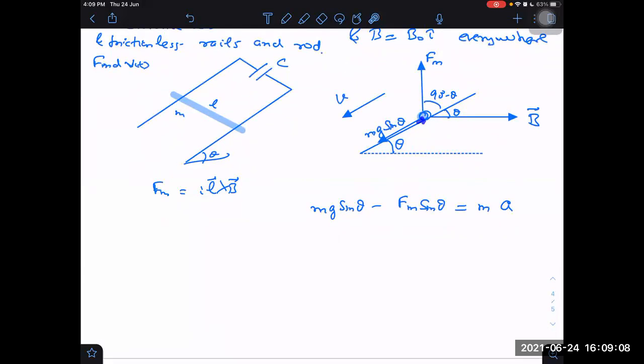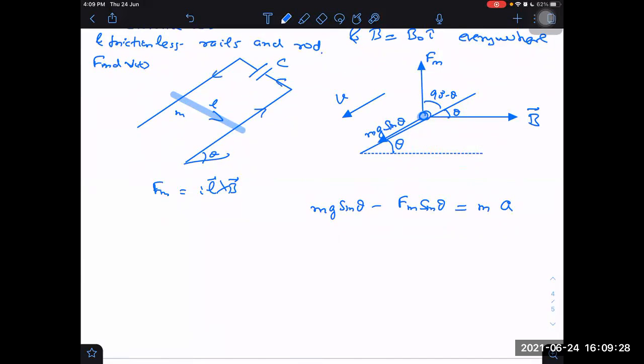Can you tell the direction of current now by this analysis? I can tell the direction of current easily. Sir, like this. I L cross B. I should be, I think, towards dot. If I is towards dot, then only I cross B will be upwards, right? Anti-clockwise. So the current will be this way, this way, this way.